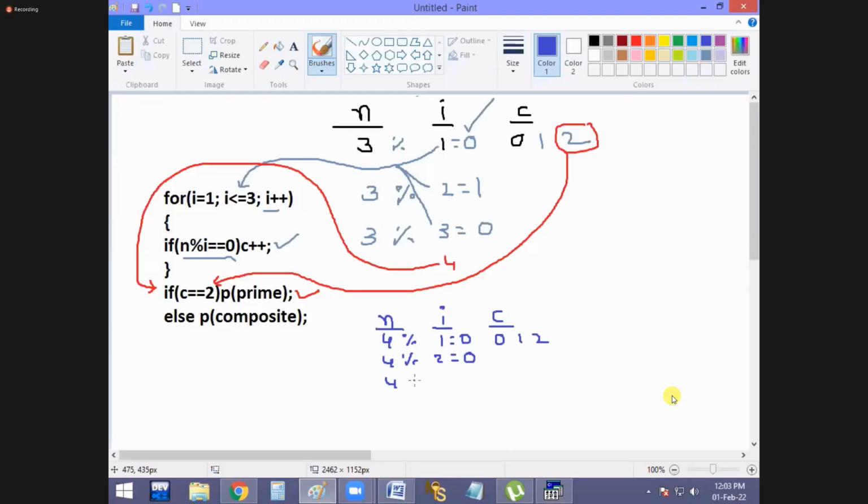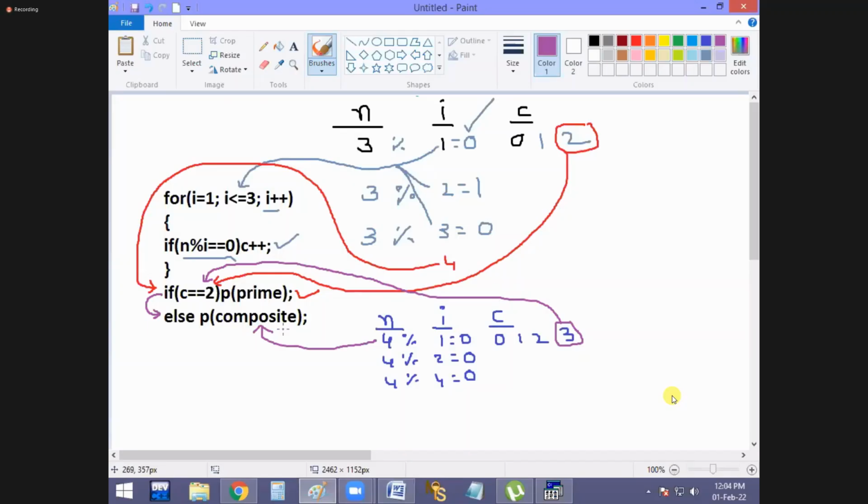And 4 % 4 is also 0, no? Again count value incremented. Now tell me, 3 equal to 2? Condition false, no? When the condition is false, else, that means 4 is a composite number. I think now there is clarity.